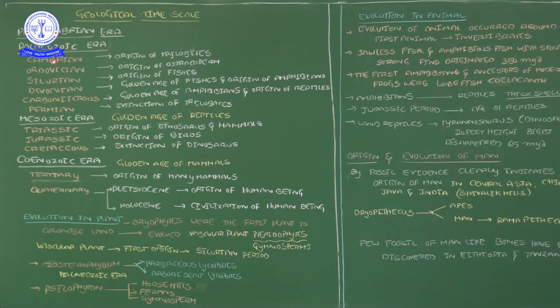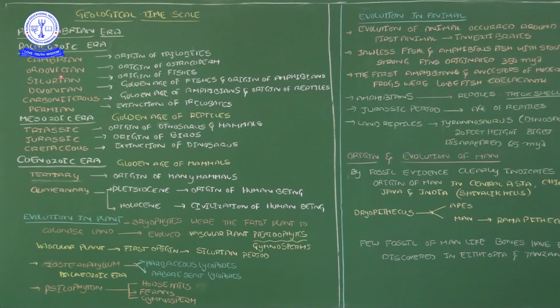After Cambrian comes the Ordovician period. In this Ordovician time, the ostracoderms originated. Ostracoderms means fish-like organisms. We have seen Ostracion, which is one type of fish. Ostracoderms are fish-like aquatic animals, so these fish-like aquatic animals originated in the Ordovician time.